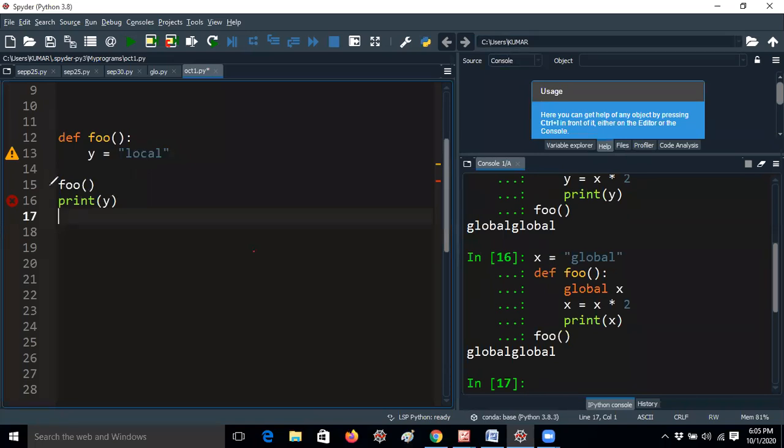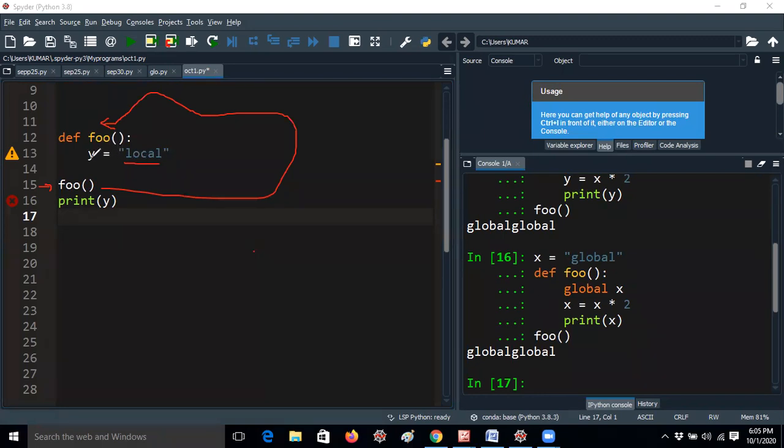Okay, so I'm telling you guys, now foo is a function. Now it is going to this part. So y equal to local. It is assigned the value local. That means you are thinking y is a local variable. I'm just giving a local like this. You can give any value, 20, 50, like that. Now y is a local variable here.